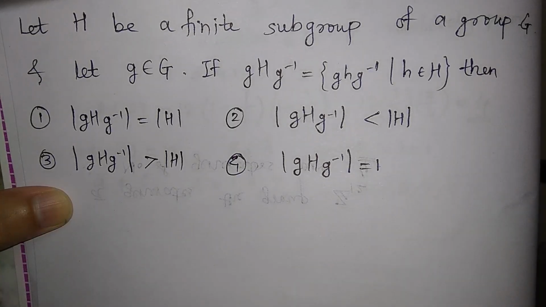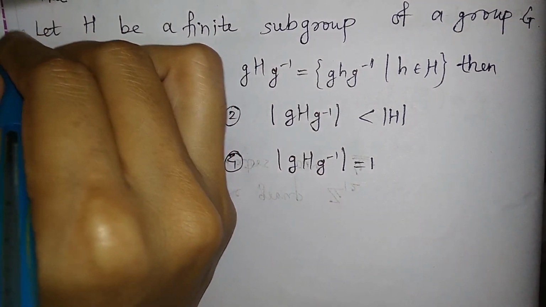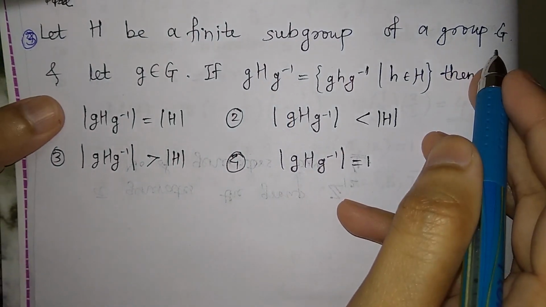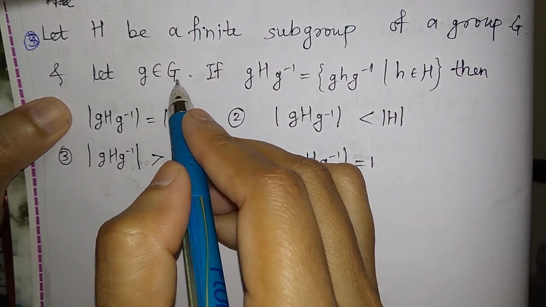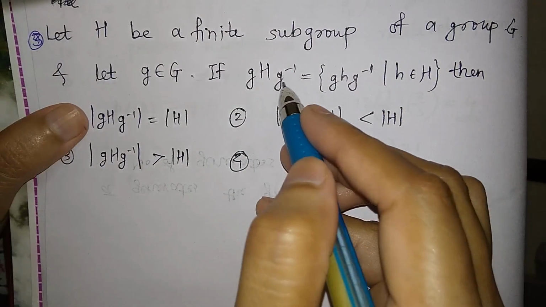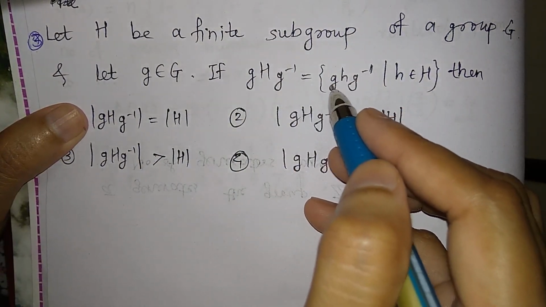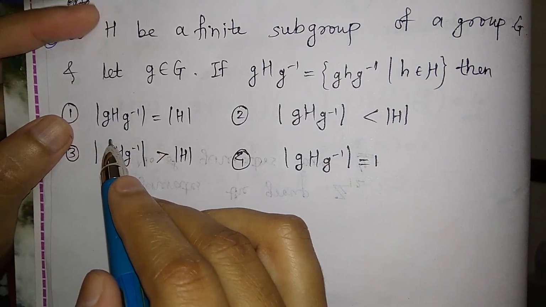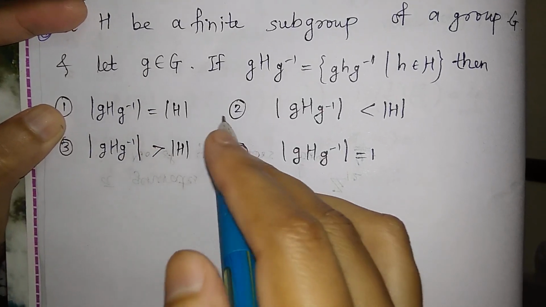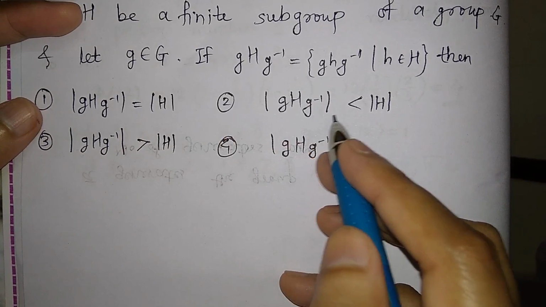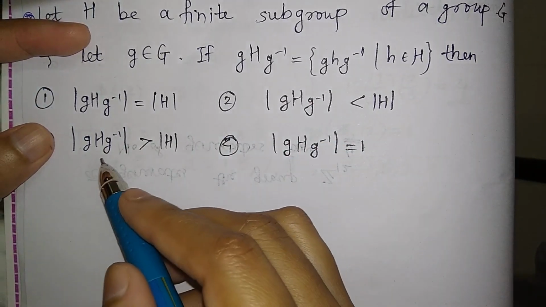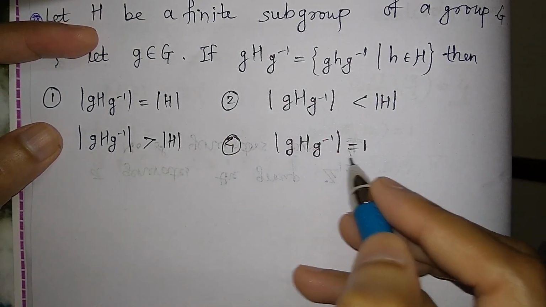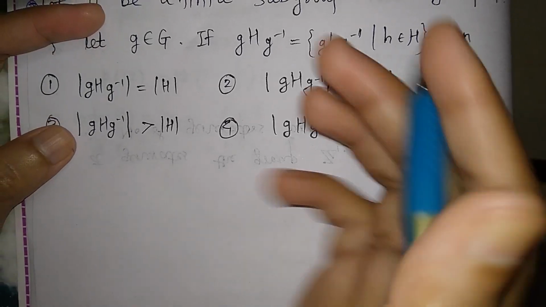Let us solve another question. This is question number 3. Let H be a finite subgroup of a group G and let small g be an element of the group G, and gHg inverse is defined by the set of g h g inverse where small h is in H. Then the order of gHg inverse is equal to order of H. Then order of gHg inverse is less than order of H. Then third is order of gHg inverse is greater than order of H, and the last is the order of gHg inverse is 1. So let us solve this.